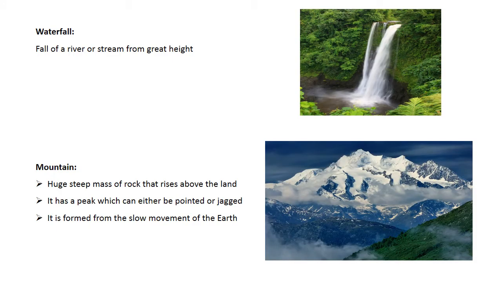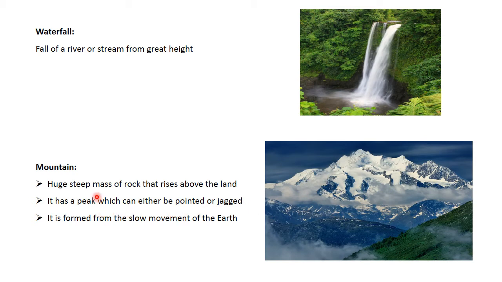Waterfall. A waterfall can form by the melting of ice or snow from the mountain, and it flows from a great height. It flows very fast.